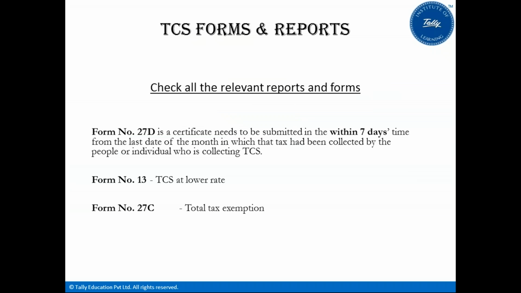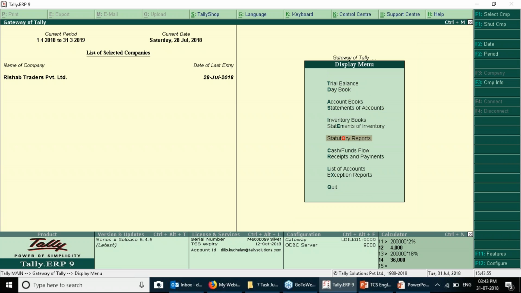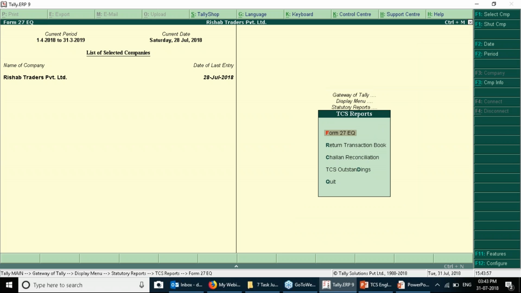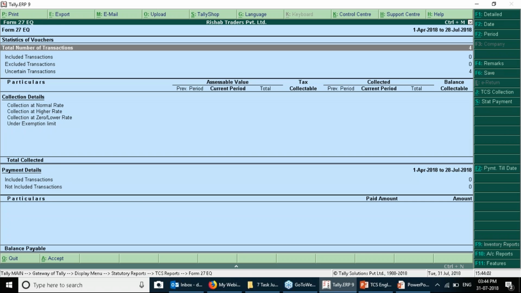So let us see some of the relevant reports and the forms. So form 27D is a certificate that needs to be submitted within 7 days from the last date of the month in which the tax has been collected, by the person or individual who is collecting the TCS. Form number 13, TCS at lower rate, and form number 27, total tax exemption. So you can go in statutory reports, TCS report, and you can see the list of details.